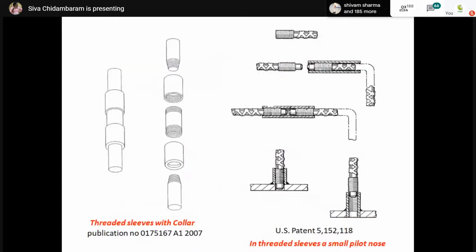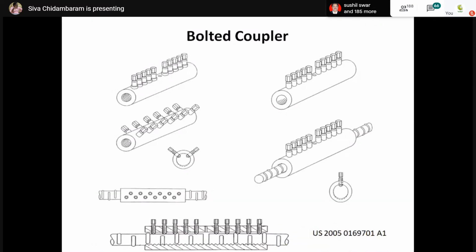These are the various types of couplers that have been invented, and there are many types you can see here. This is called a bolted coupler. A bolted coupler has a threaded internal surface and a bolt exactly at the top. When we tighten the bolt, internally there are some rails.